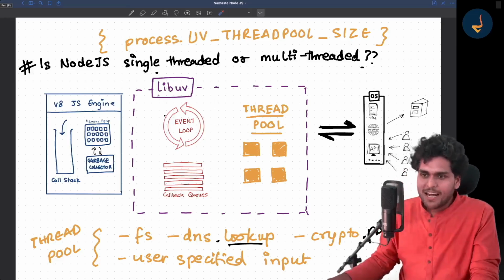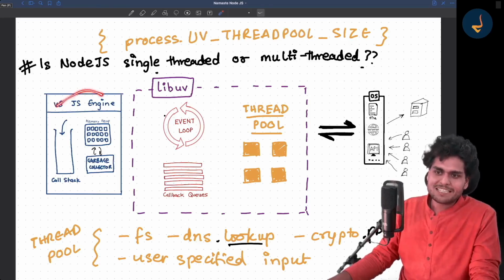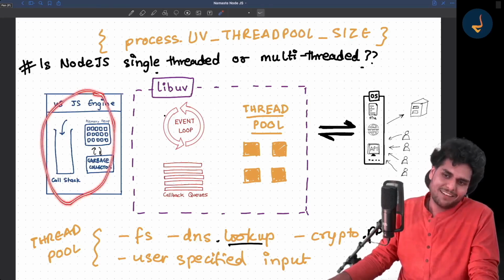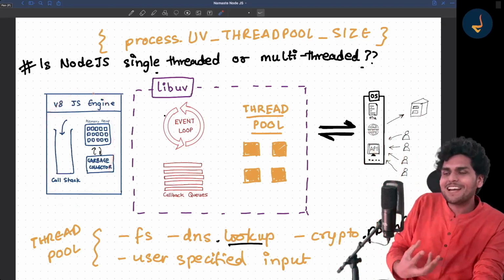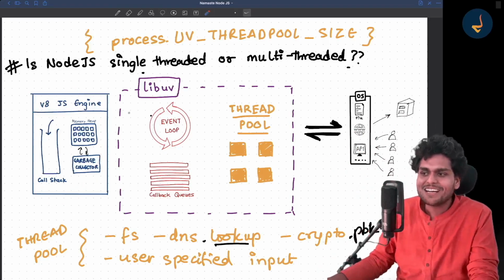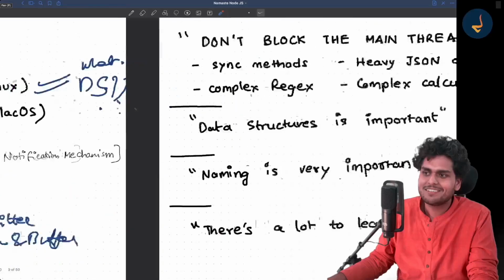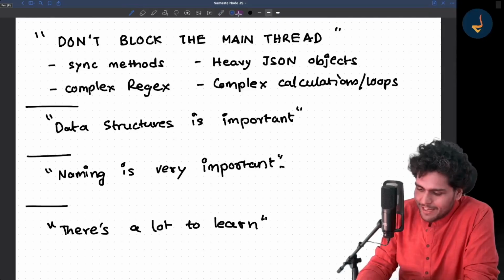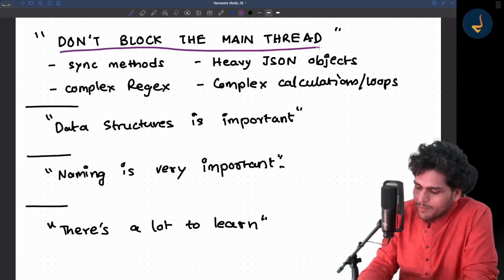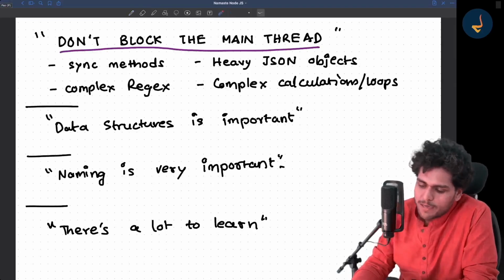Okay. But now I want to give you final lessons. The first lesson is: don't block your main thread. Now you understood the whole theory. When I say don't block the main thread, do you understand what I'm trying to say and what I'm requesting of you? Please don't block the main thread. Okay, my dear friends.